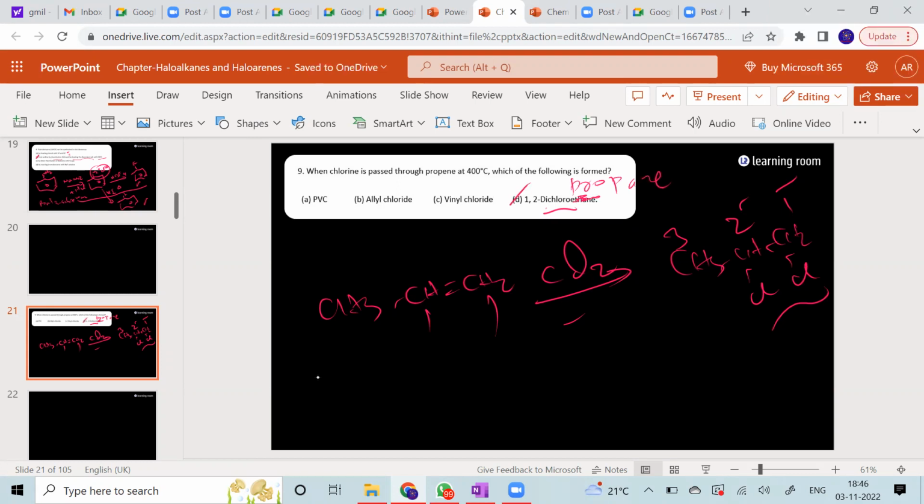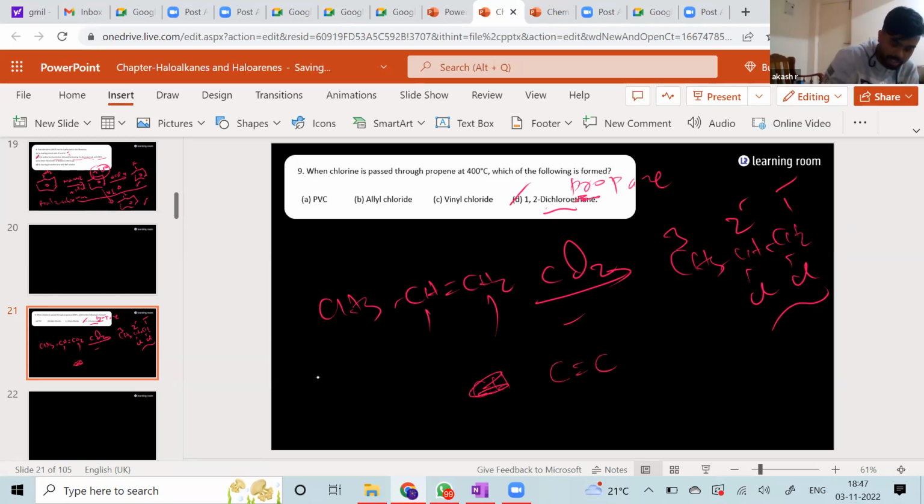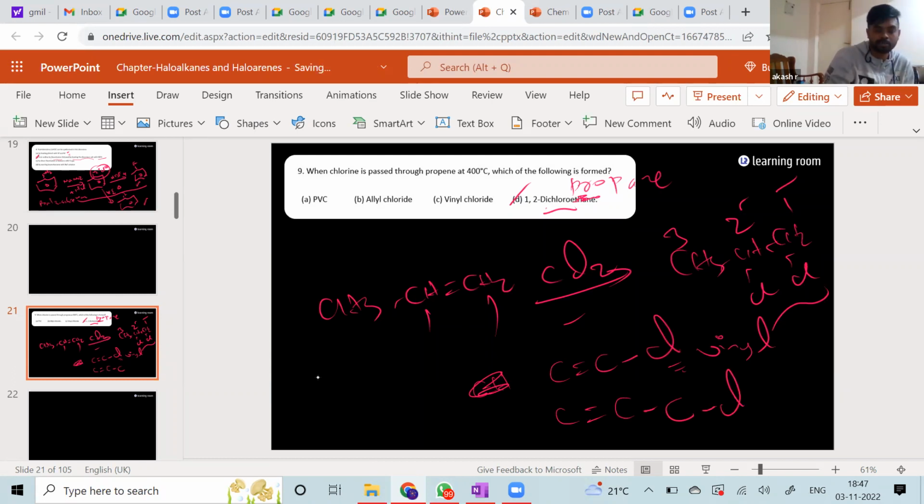So then what is vinyl chloride? Say you have a C double bond C, and if directly to that double bond carbon a chloride is attached, that is called vinyl chloride. But say I have a C double bond C, and to that a single bond carbon is attached, and to that the chlorine atom is attached.